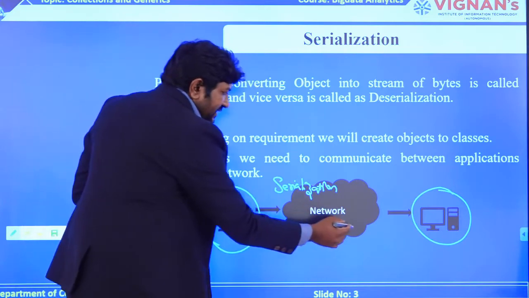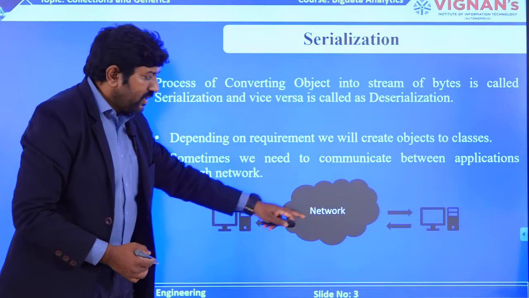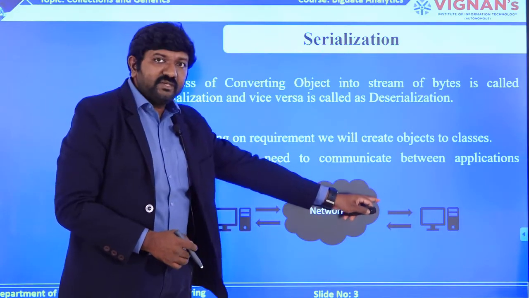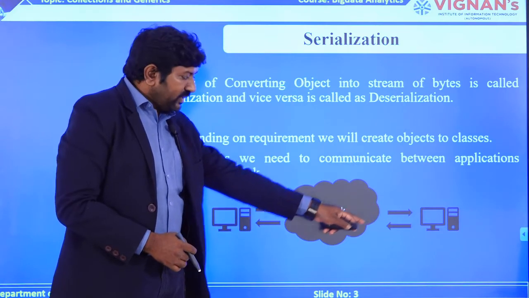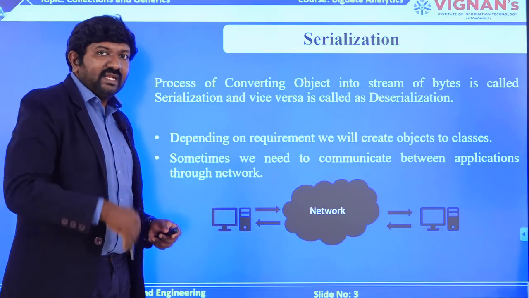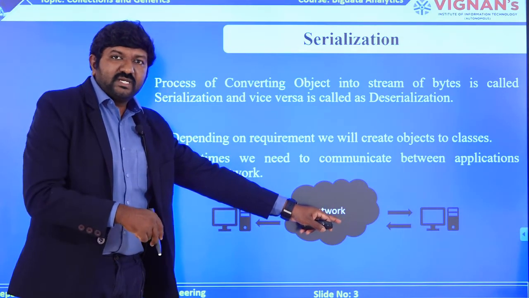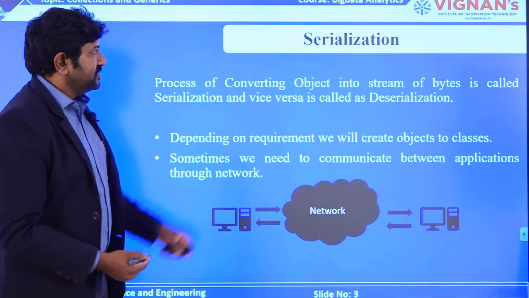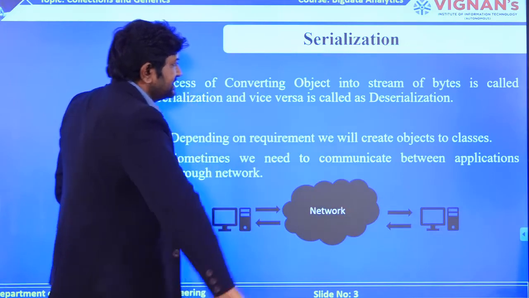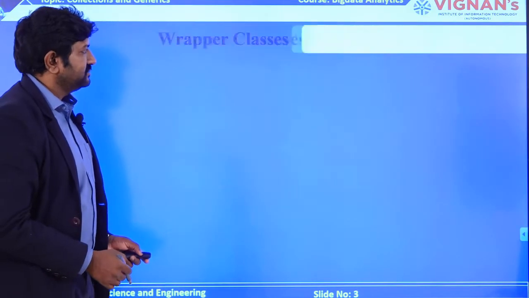Suppose you are receiving information from the other end, that means if that machine is communicating information to you, you are receiving the bytes from here. Earlier you were sending the information in the form of bytes, now you are receiving the data in the form of bytes, but with the bytes you can't perform programming, you need it in the form of objects. So, converting it back into an object is called deserialization. Converting the information from objects to a stream is called serialization, and converting it back is called deserialization.